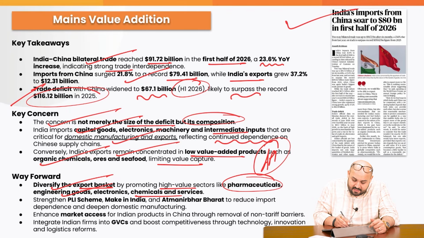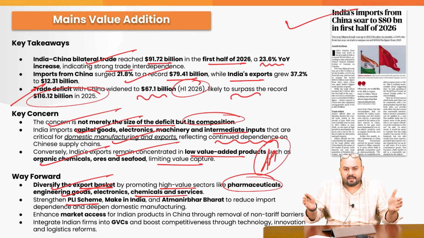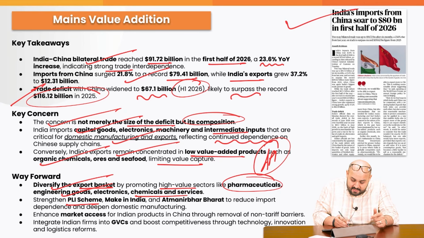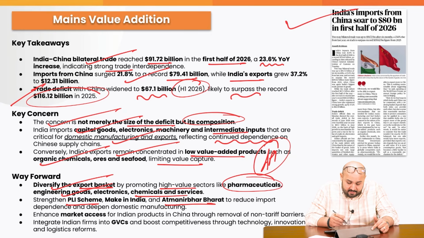Engineering goods, electronics, chemicals and services. Strengthen the PLI scheme, broaden it or add other sectors to it. Okay? Make in India, Atmanirbhar Bharat to reduce the imports dependence and deepen the domestic manufacturing. Enhance the market access for Indian products in China.